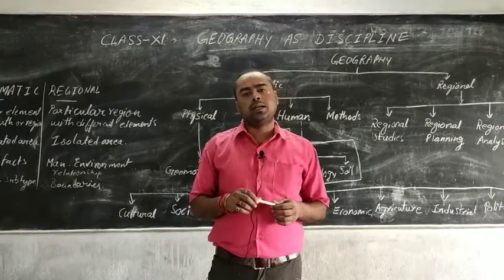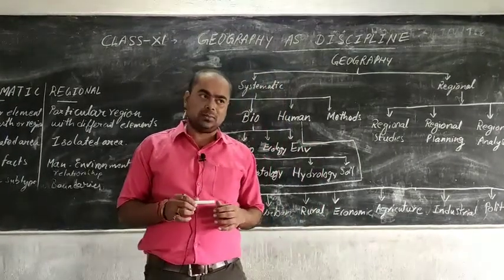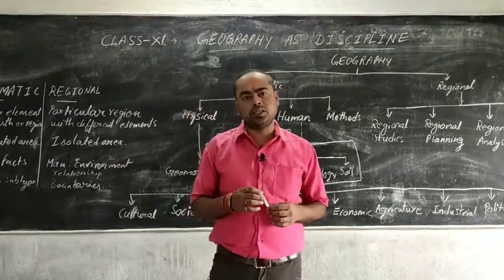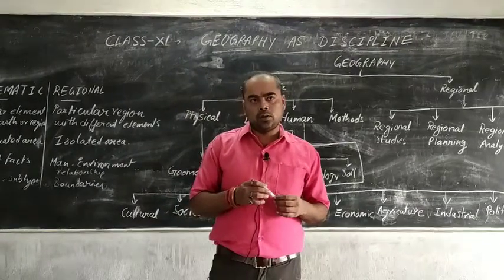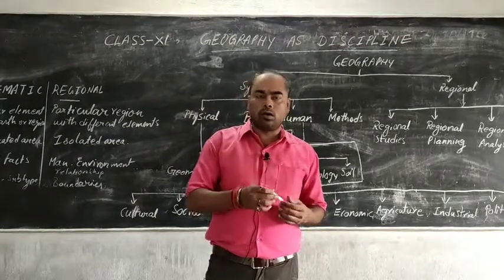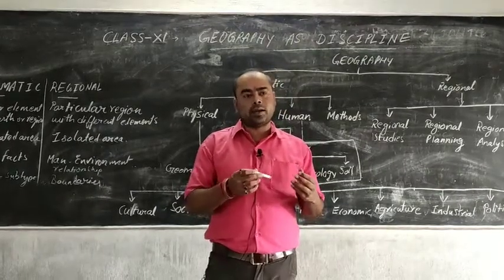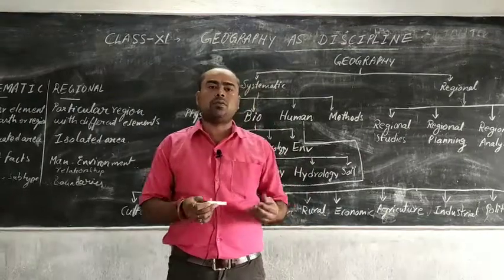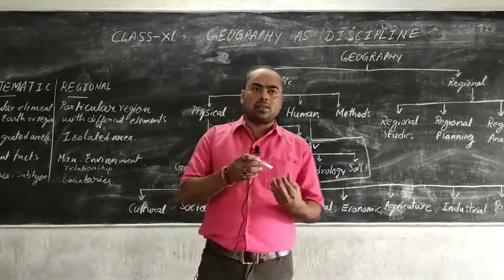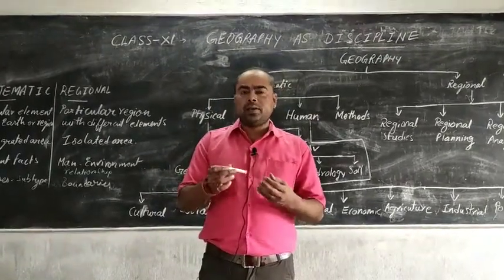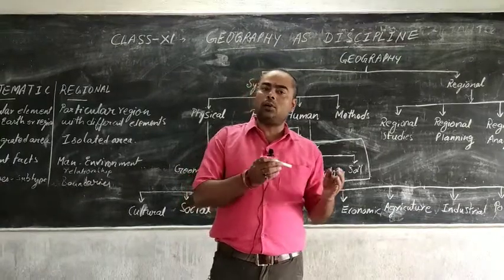So before that, let me clarify what systematic and regional geography are. Systematic geography deals with the geographical phenomena which happen throughout the world, like climate. When we are talking about climate, it can be the climate of India, Australia, or America. So throughout the world we are studying climate. But in regional geography we are studying a particular area.